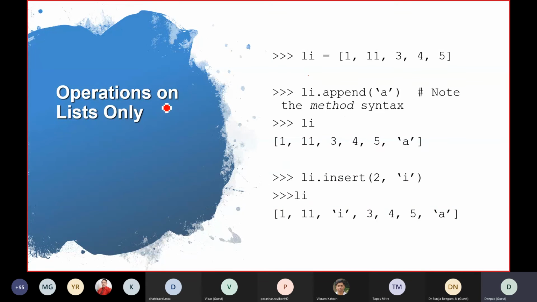So there are different operations which are possible on list, because lists are mutable. You can append to a list, for example, there is 1, 11, 3, 4, 5, and you want to add a new element. The append command is there. The insert command is there. Append will append that element at the end. In insert, you can give the location also. Just click a picture of this, because these commands are, I think, very easy ones. Don't practice now, just click the picture. You can practice afterwards.